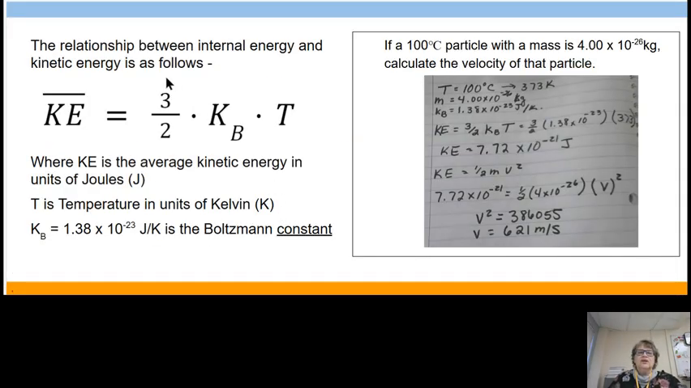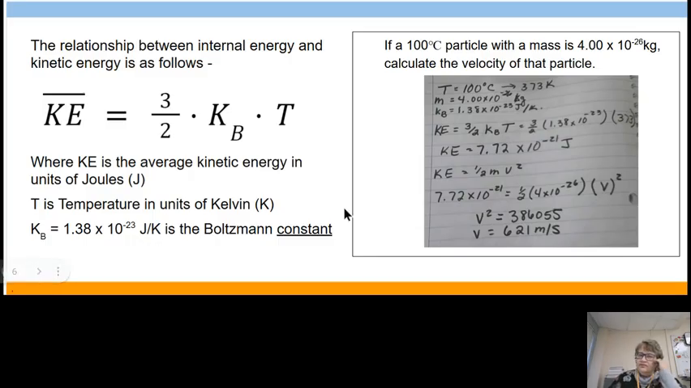The relationship between internal energy and kinetic energy is that the kinetic energy is equal to 3/2 times KB, this is a constant, times the temperature. Kinetic energy is in joules. T is the temperature, but it's in Kelvin. And KB is a constant found by Boltzmann. It's 1.38 times 10 to the negative 23 joules per Kelvin.